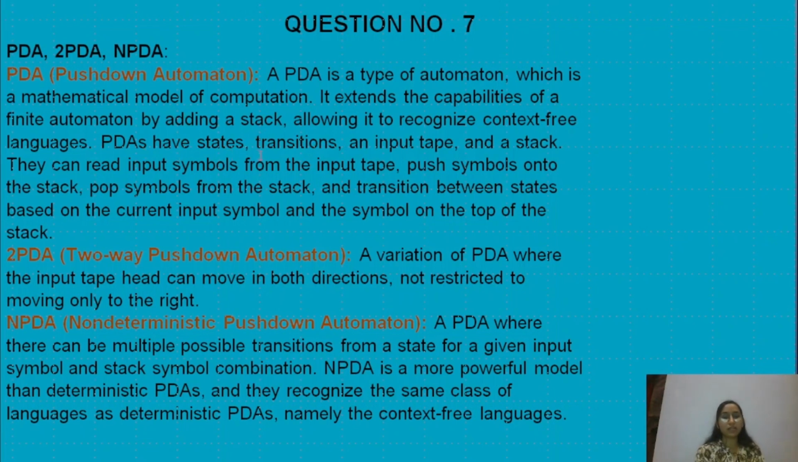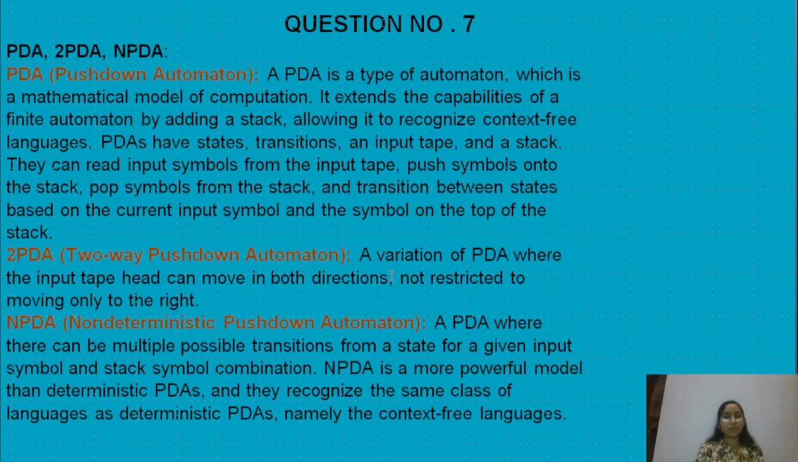A PDA consists of states, transitions, an input tape and a stack in which we push symbols. Firstly, we read an input symbol from the input tape, then we push symbols onto the stack, and we pop symbols from the stack. The transition between states is based on the current input symbol and the symbol on the top of the stack.